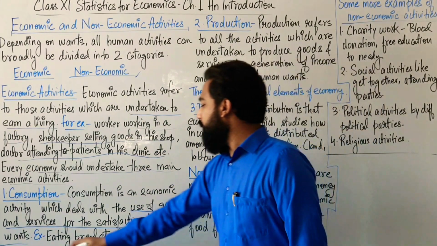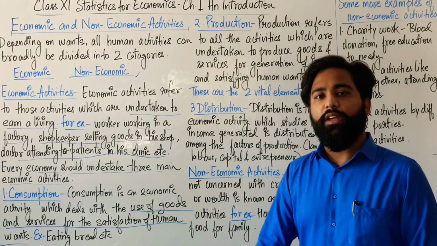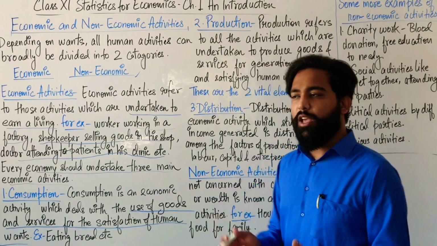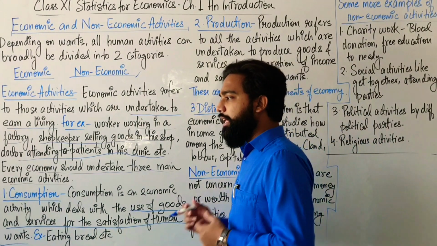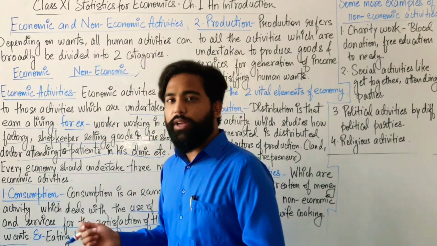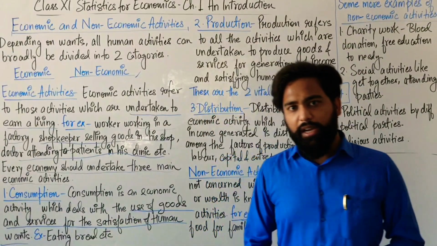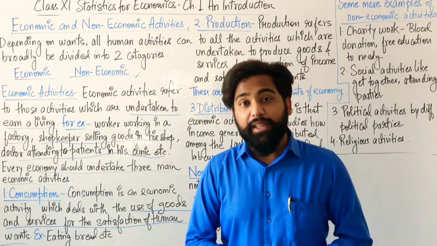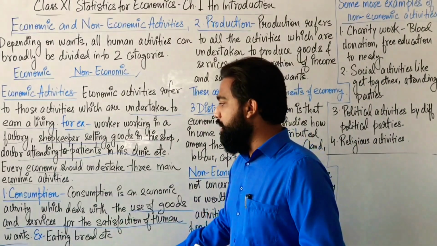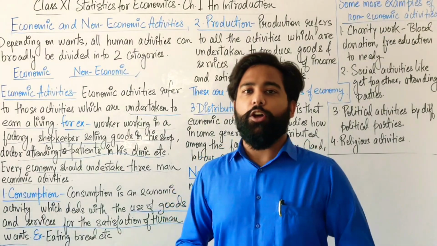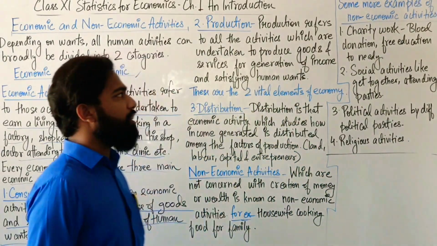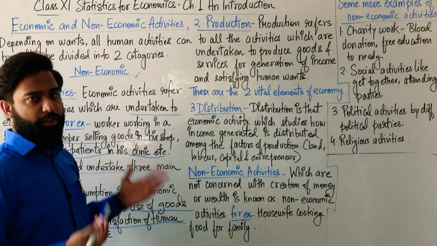For example, eating bread. If I am eating bread just for the sake of satisfying my hunger, then that activity is known as consumption. I must have brought that bread from the market and now I am consuming that bread. So that comes under consumption. Let's talk about the other activity, which is production.